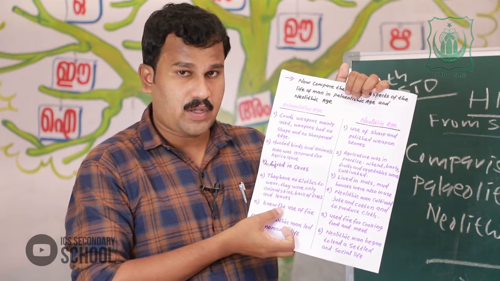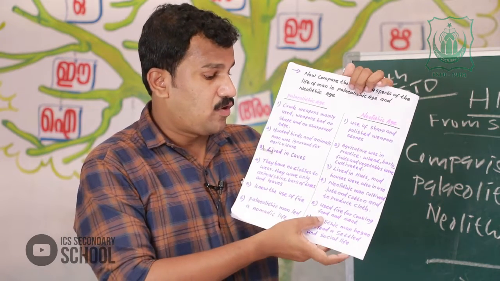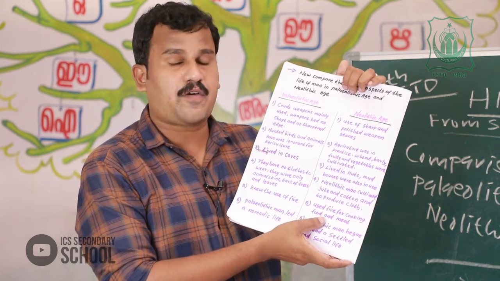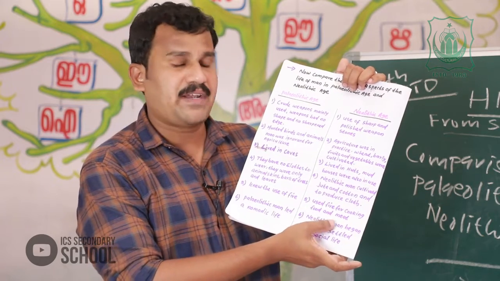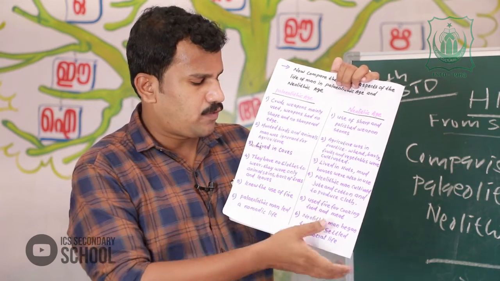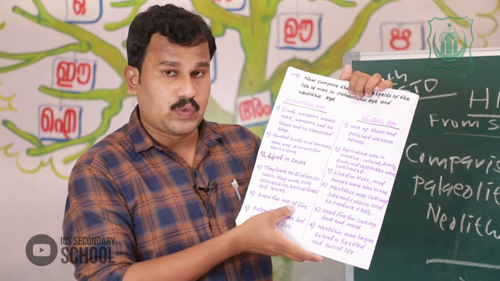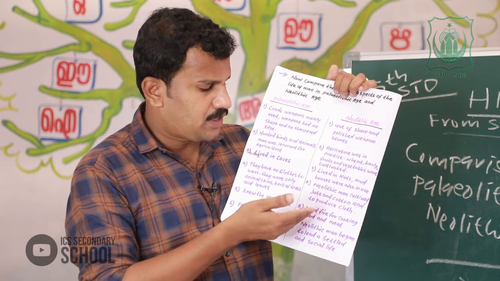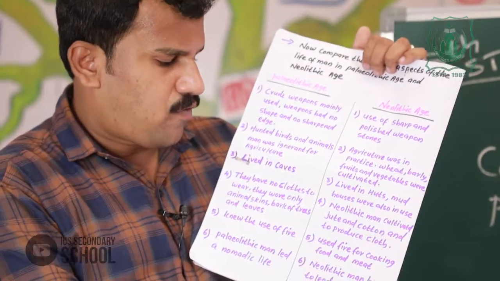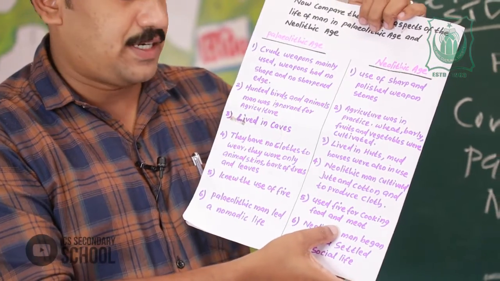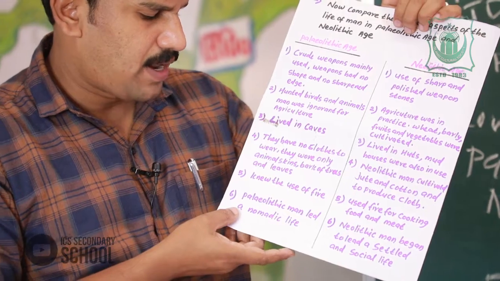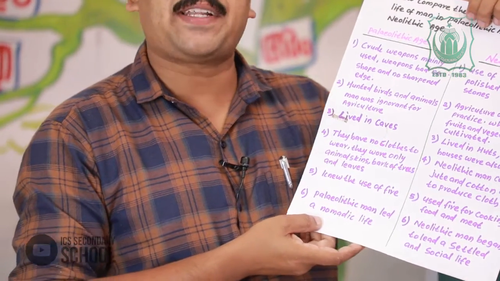Then fifth one. Paleolithic man knew the use of fire, but Neolithic man used fire for cooking food and meat.